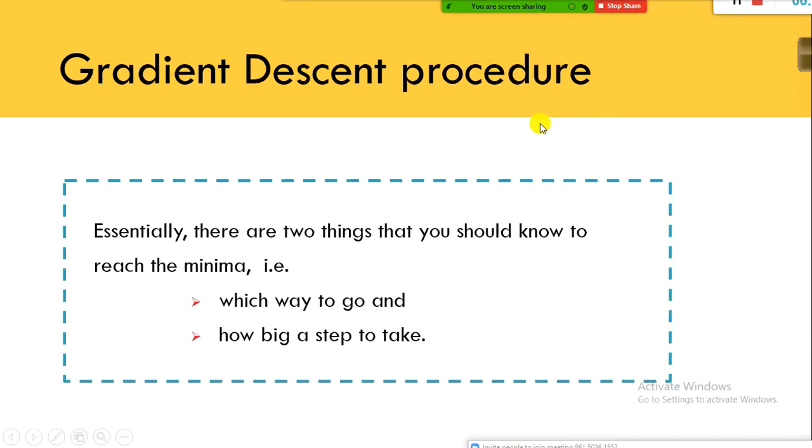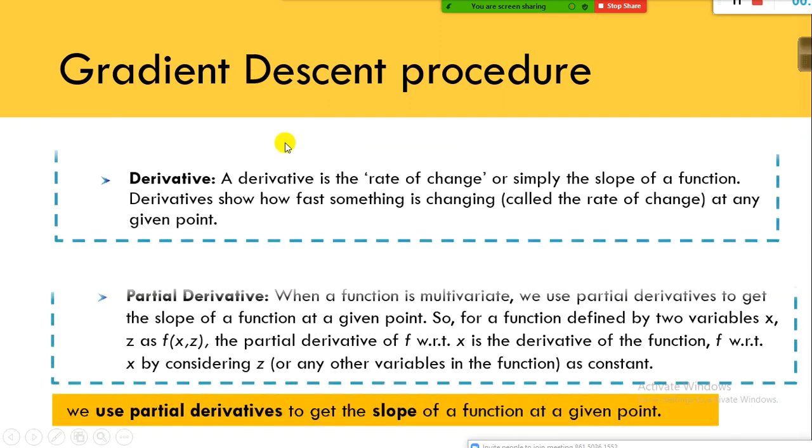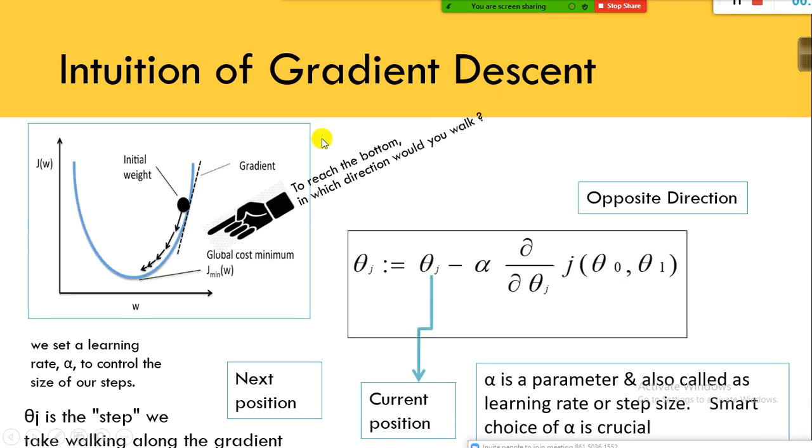Okay, enough jargon, enough notations. Now, to understand this algorithm, how do we find the optimal cost? I will directly jump into one simple analogy. With this analogy, you will be able to understand how this algorithm works.